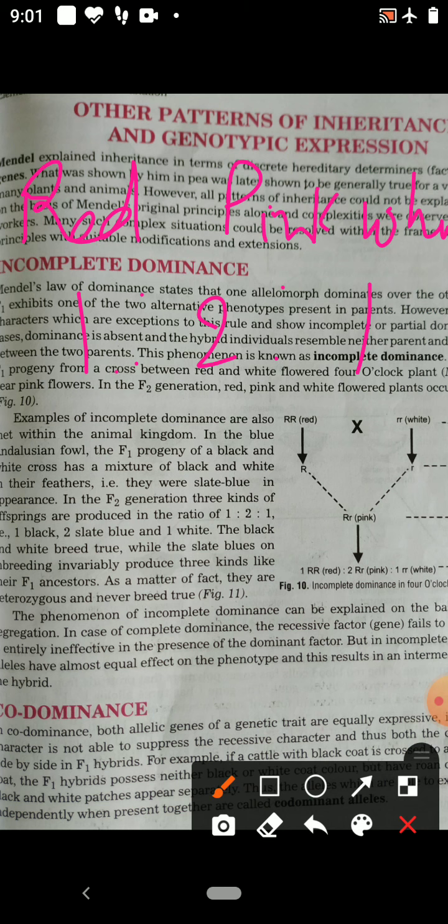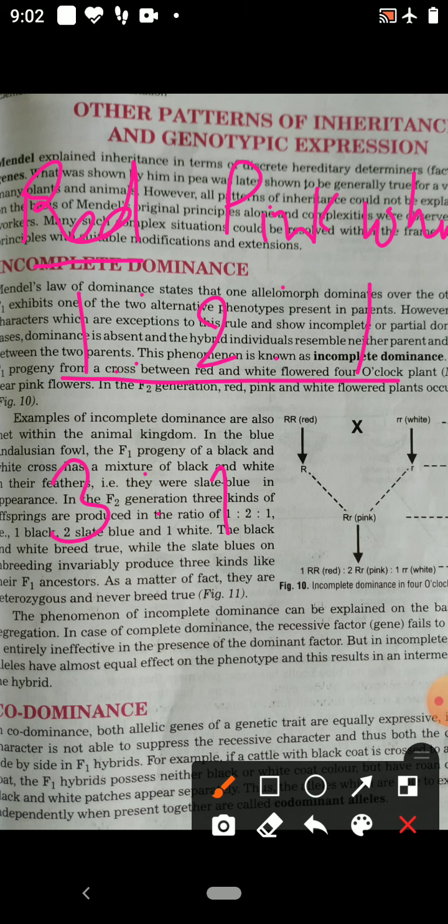So here the phenotypic ratio matches the genotypic ratio of a monohybrid cross, but the phenotypic ratio has changed. You have studied Mendel told that in a monohybrid cross the phenotypic ratio is 3:1. But what is the phenotypic ratio here? I have taken the example of snapdragon. Snapdragon plants produce red flower and white flower.